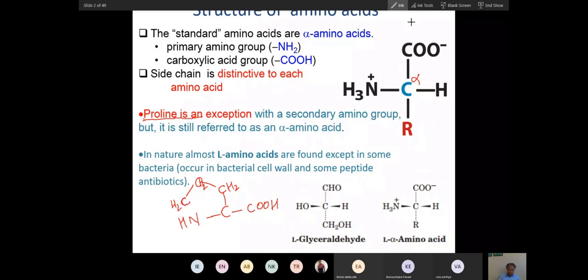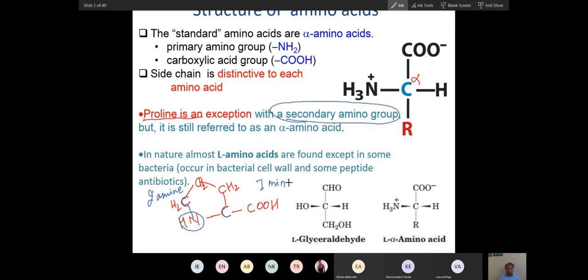This very carbon is attached to this. So this is 1 carbon and this is 2 carbon. Now can you see, 2 carbons are attached to 1 amino group. This is secondary amine. Only 1 amino acid in the 20 amino acids has got a secondary amino group. This is not called amino, this is called imino.